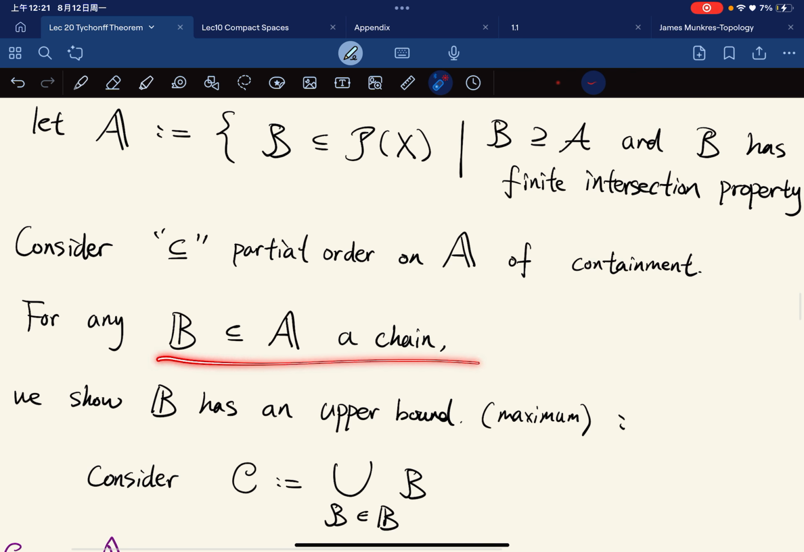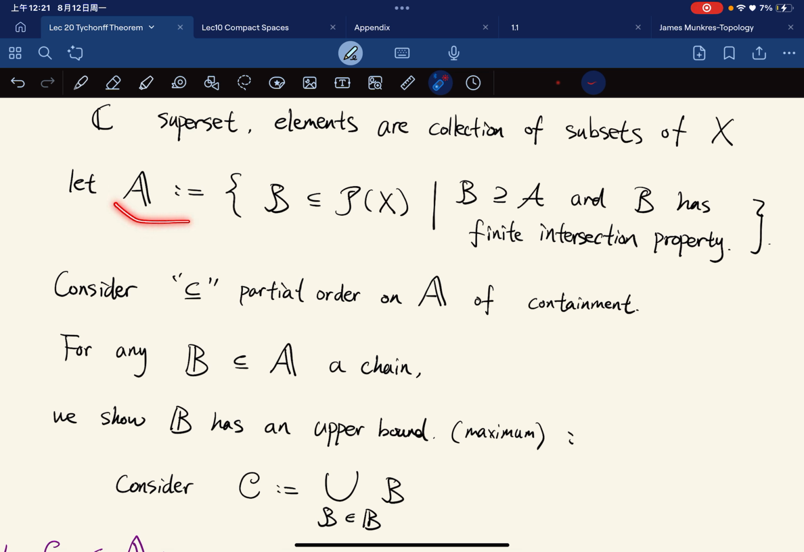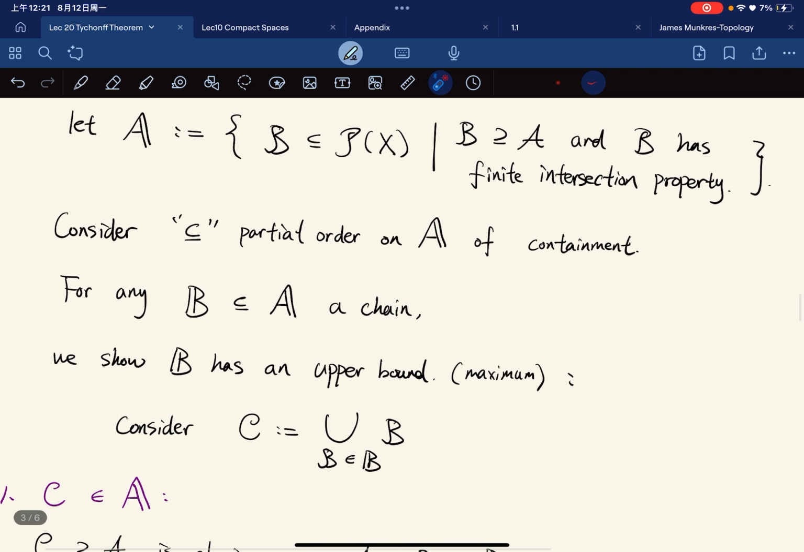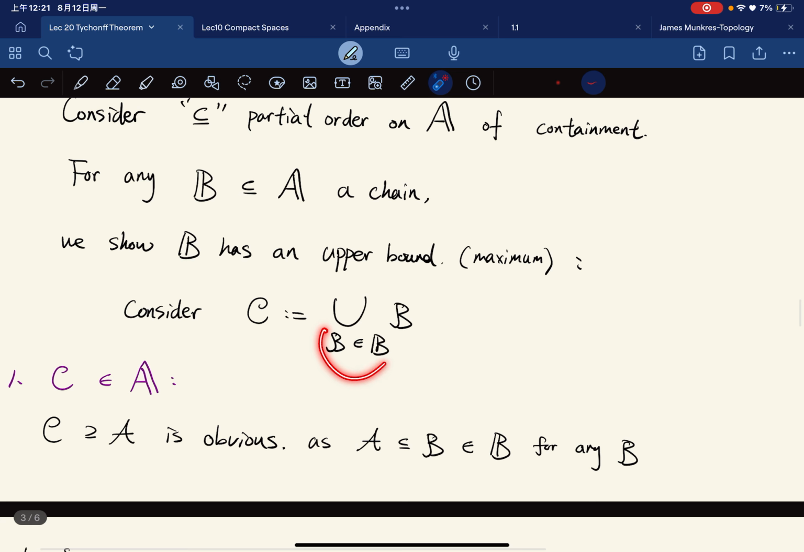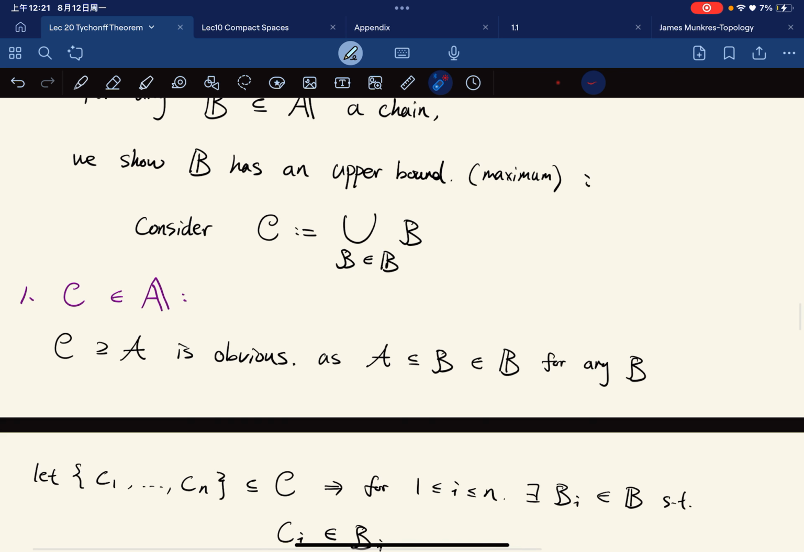So for any chain in script A, where script A is the collection of all such collections that have the finite intersection property and contain A, we want to show that it has an upper bound. So we just consider the union of all the elements in this chain. Well, let C be the union of all elements in it. And we first see that C must be in script A. This is obvious because A is a subset of all the B's, and each B is in script A.